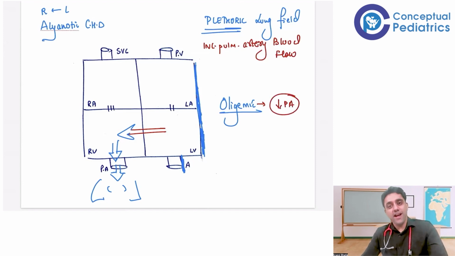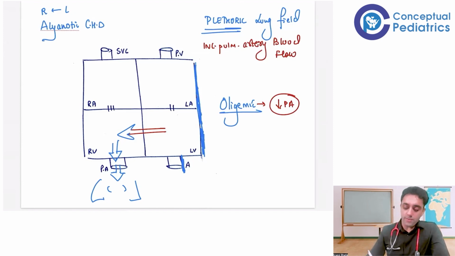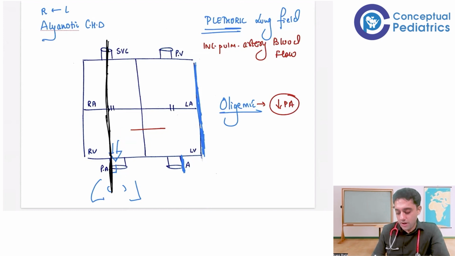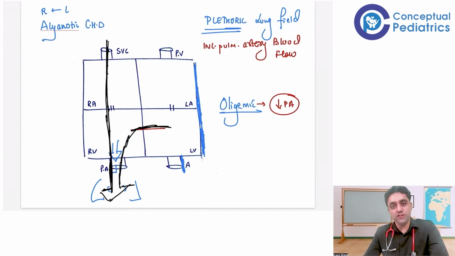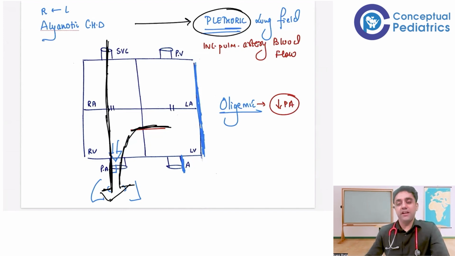So what do you think, guys? In VSD, are there plethoric lung fields or oligemic lung fields? We all know the blood from the superior vena cava is also going down to the lungs, and from the VSD also it is going down to the lungs. So when too much blood is going to the lungs, that is nothing but plethoric lung fields.